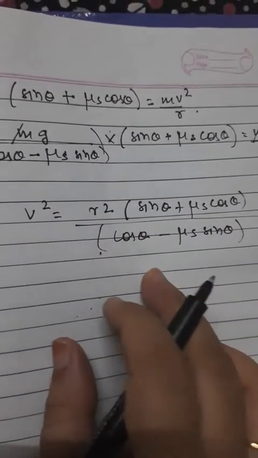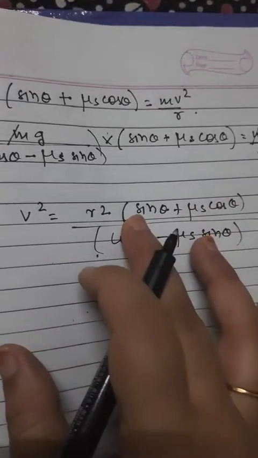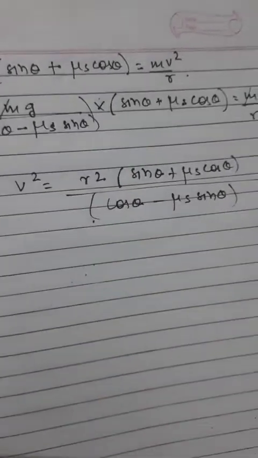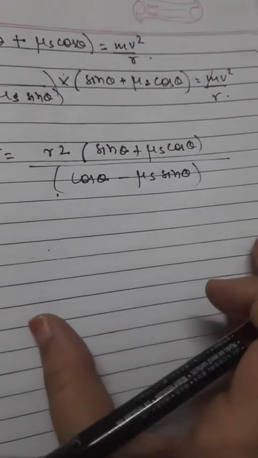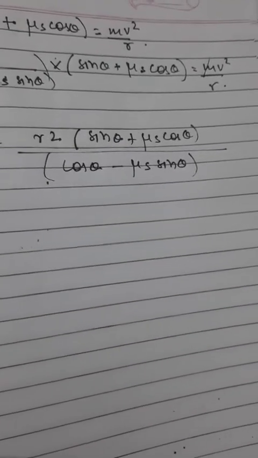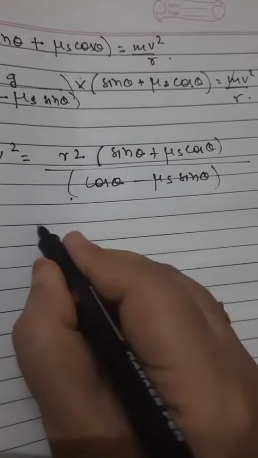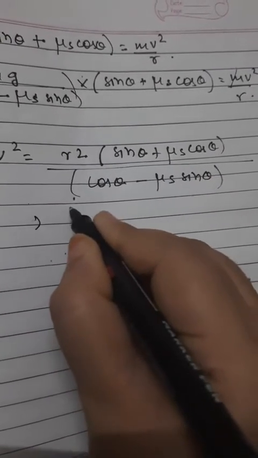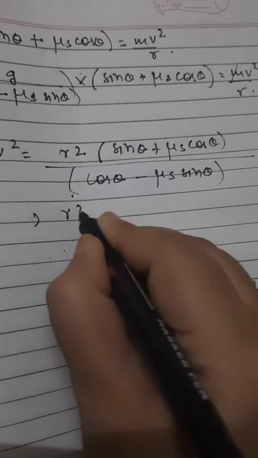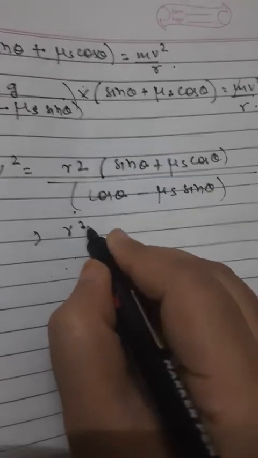Now I will divide the right hand side by cos theta, the upper side by cos theta and the lower side also by cos theta. Let me write r square. Sorry, why have I written r square?